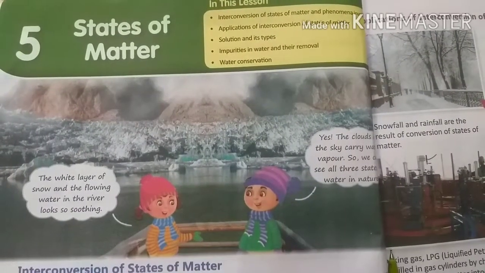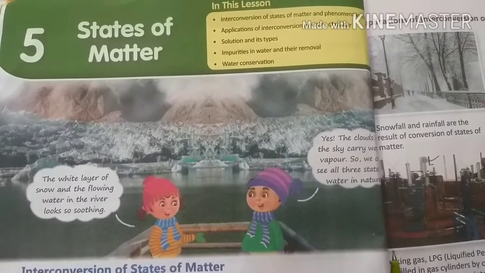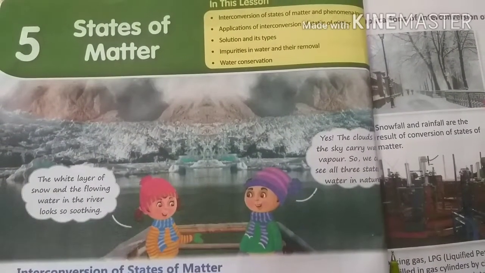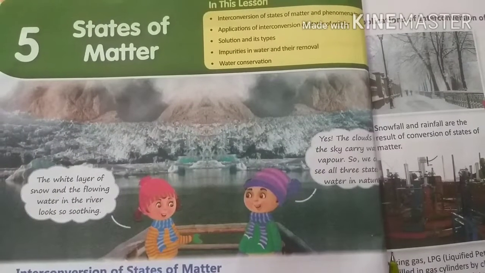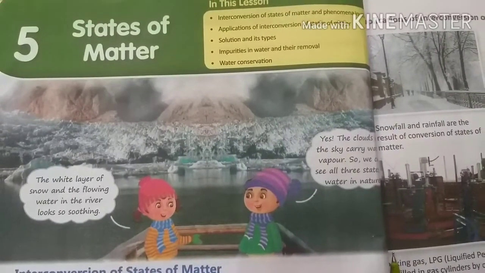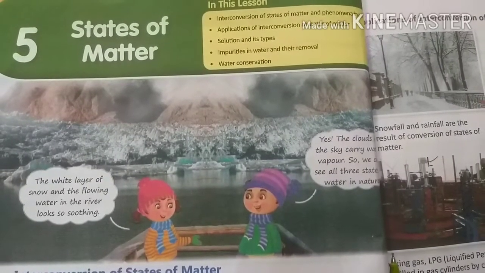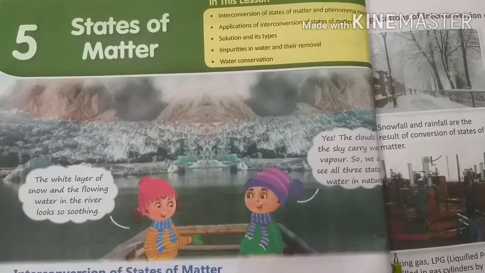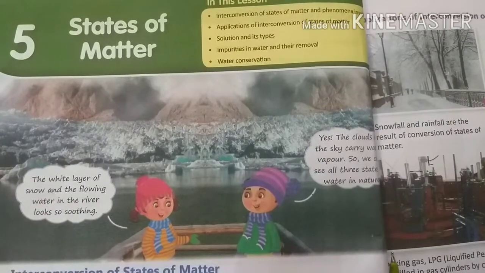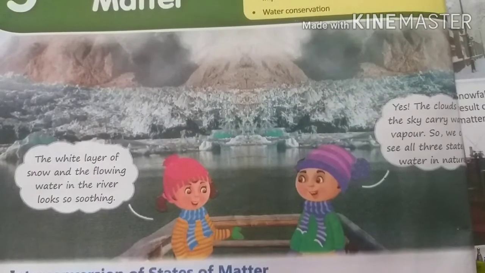First of all, I want to explain what is matter. Anything that has mass and occupies space is called matter. So what do you mean by mass? Means weight. If anything has weight and occupies space, it is called matter. So air is also matter, because if we fill a balloon, the air occupies the space. So what is matter? Anything that has mass and occupies space is called matter.